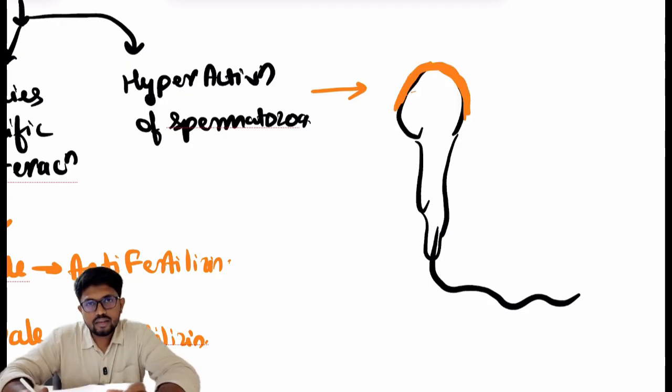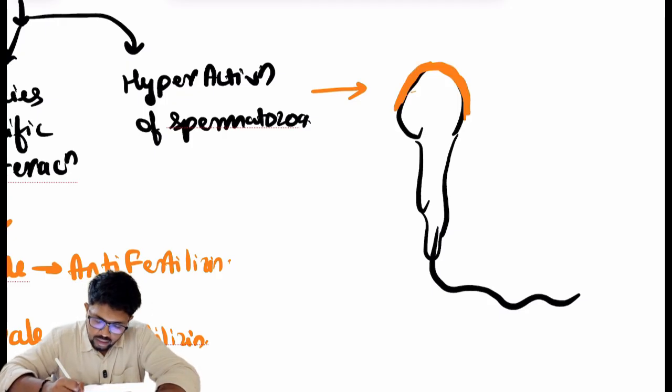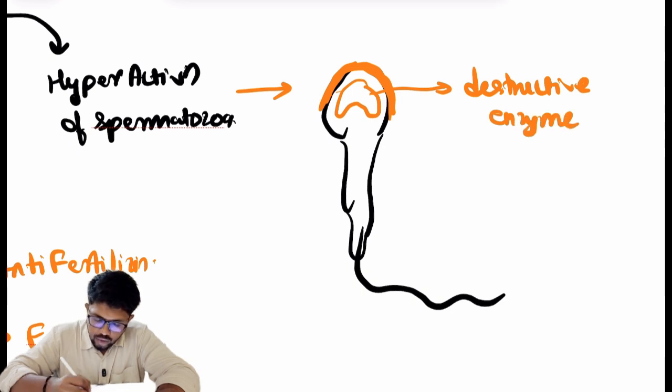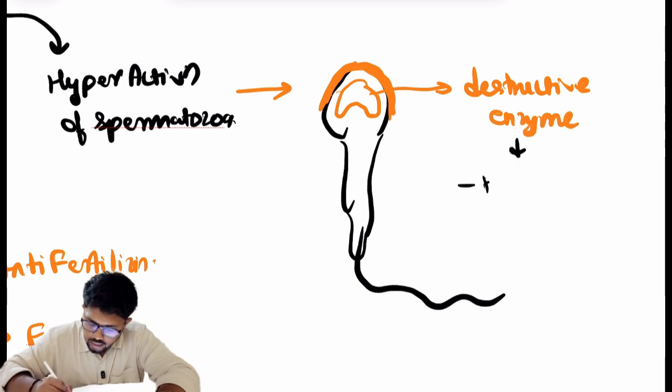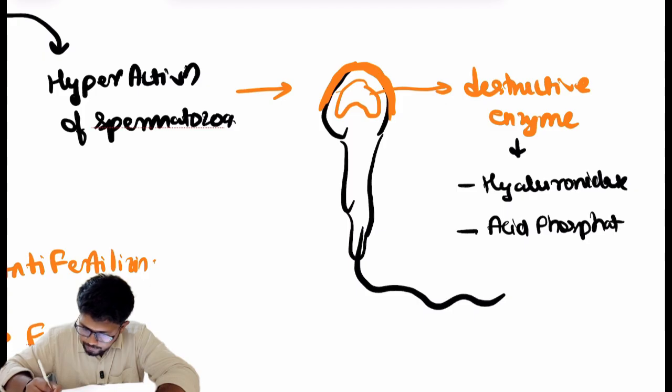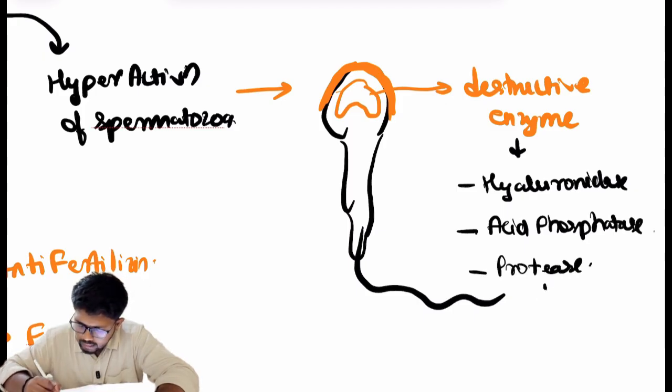Inside this there will be an acrosomal cap, where some destructive enzymes are present. What are the destructive enzymes? Hyaluronidase enzyme, acid phosphatase, and protease, the proteolytic enzyme, and mainly acrosin.